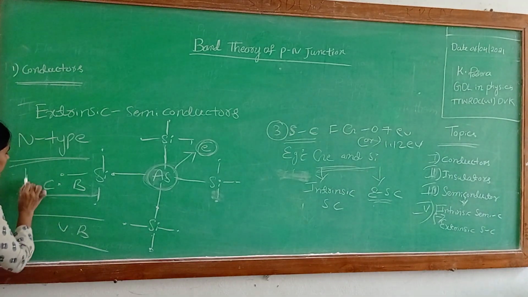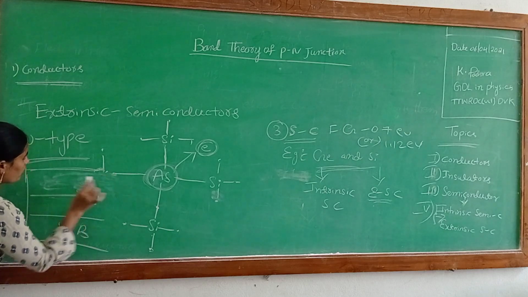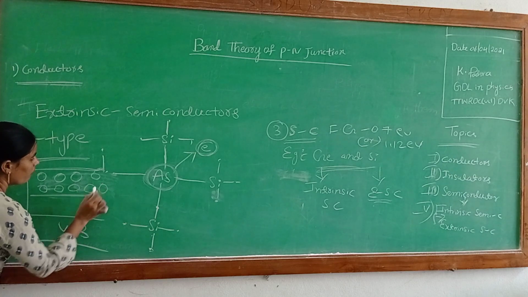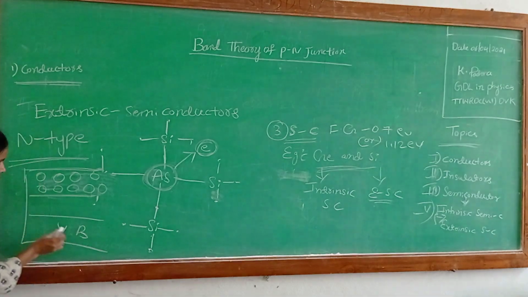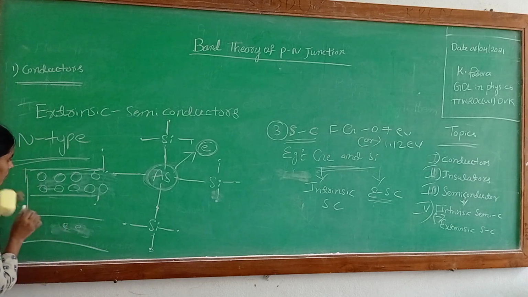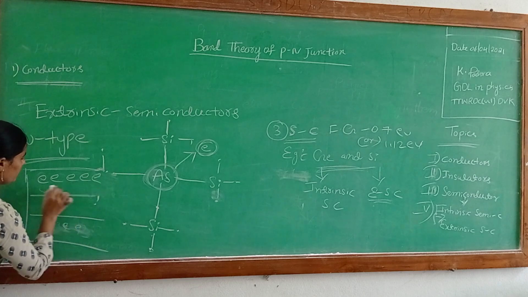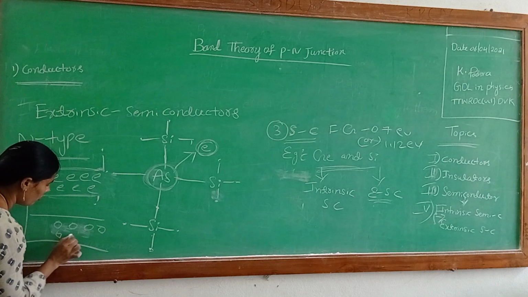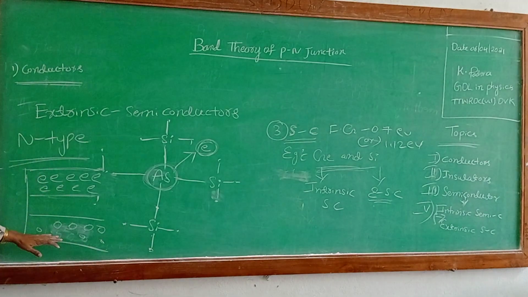In this N-type semiconductor, the majority charge carriers, electrons, are in the conduction band, and the minority charge carriers, holes, are in the valence band.